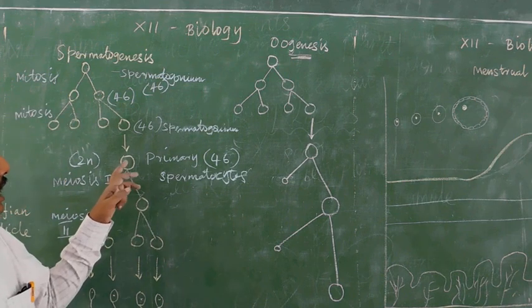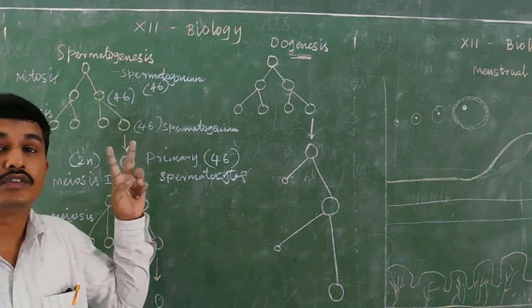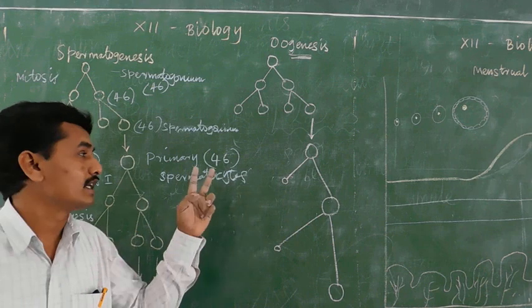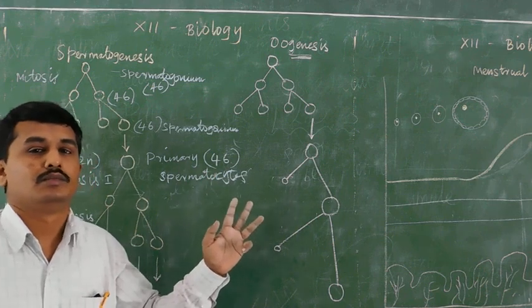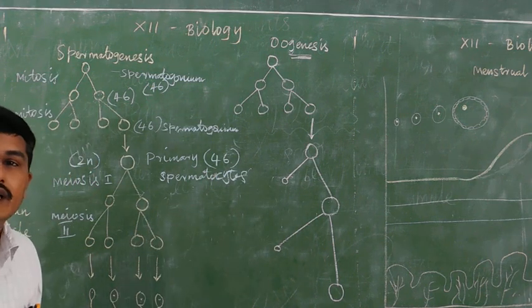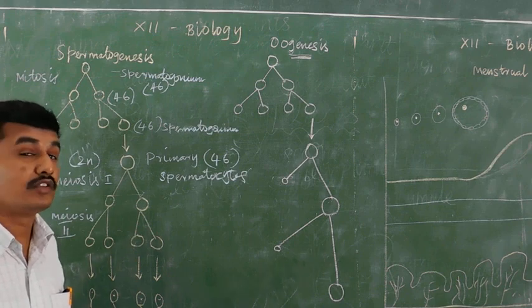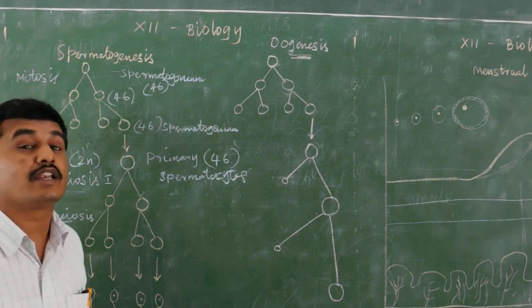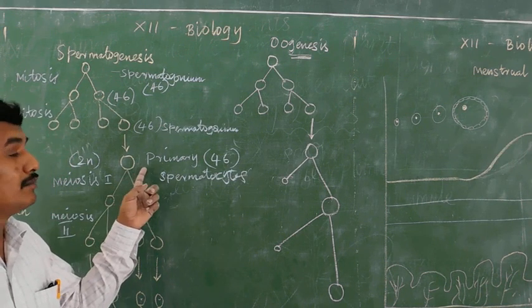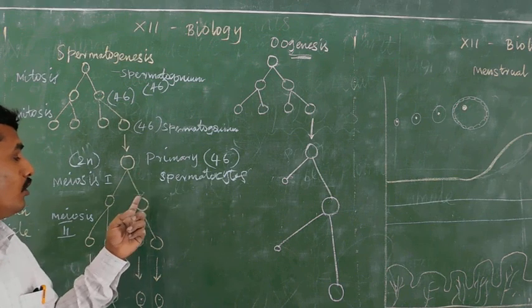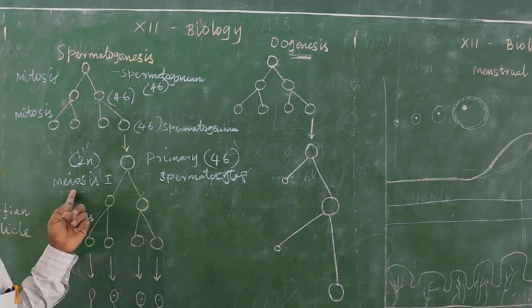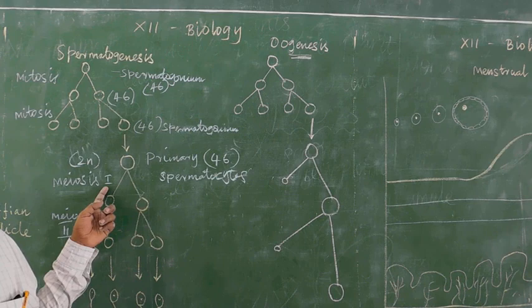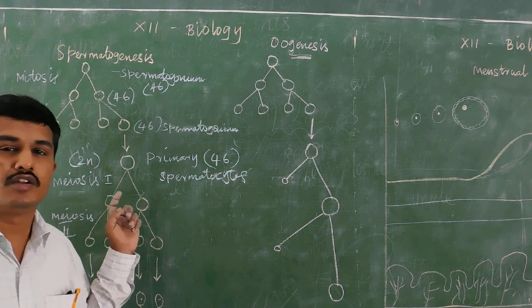So primary spermatocytes are 2n, containing 46 chromosomes. Normally, sperm contain 23 chromosomes. Sperm is a haploid structure. Now the primary spermatocyte follows meiosis 1: prophase 1, metaphase 1, anaphase 1, telophase 1.